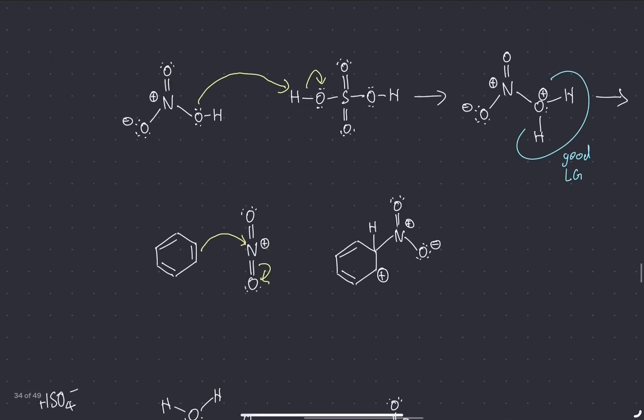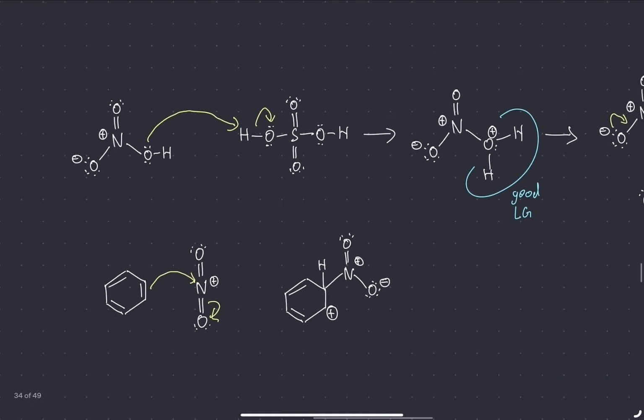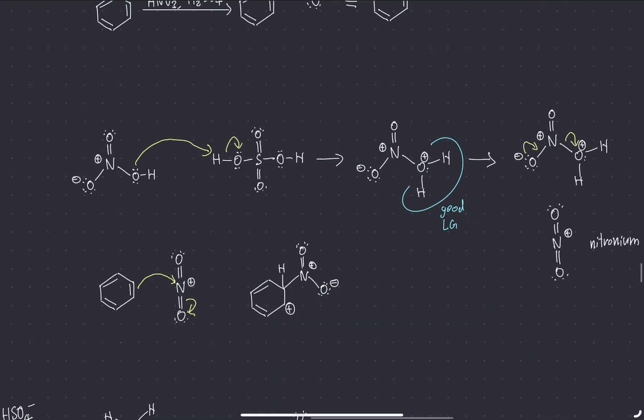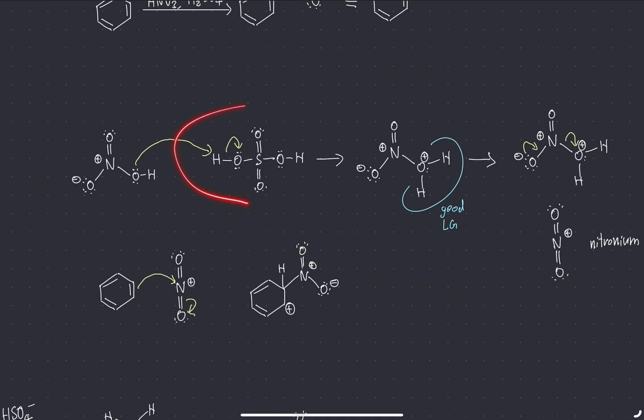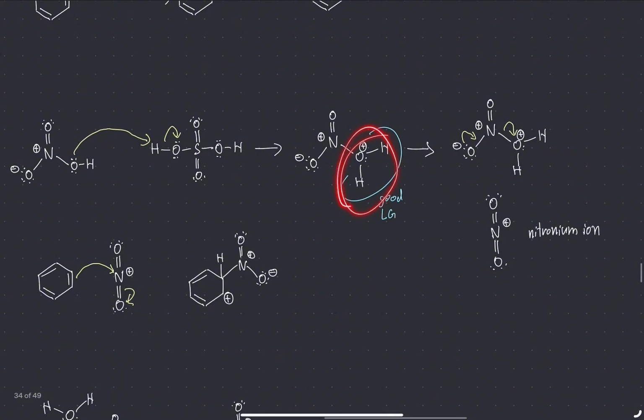To summarize everything, we have the formation of a strong electrophile over here, because this acts like an acid, this acts like a base. There's a good leaving group, so it leaves. And this thing becomes a good electrophile that's down bad for electrons, called the nitronium ion. And also the oxygens are very electron withdrawing, making it an even stronger electrophile.